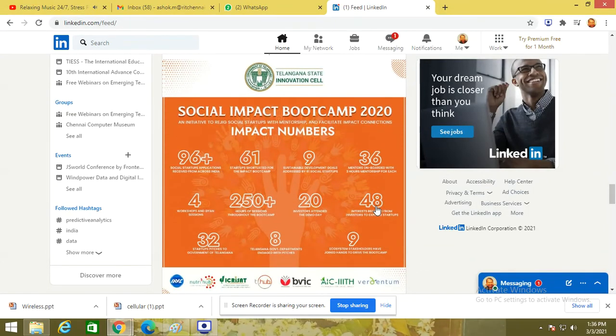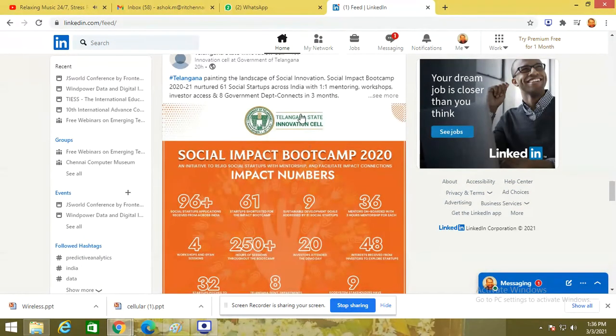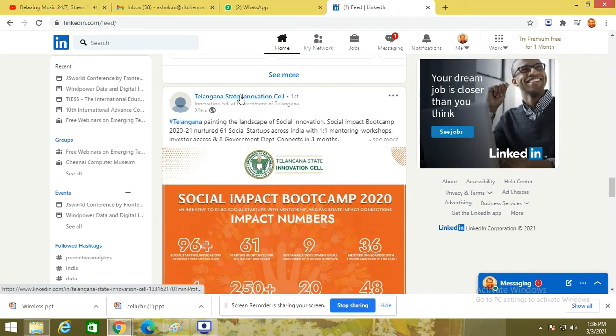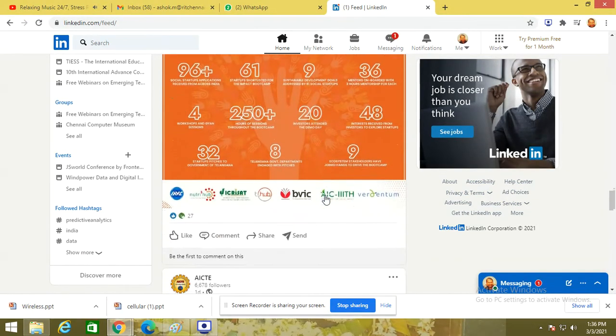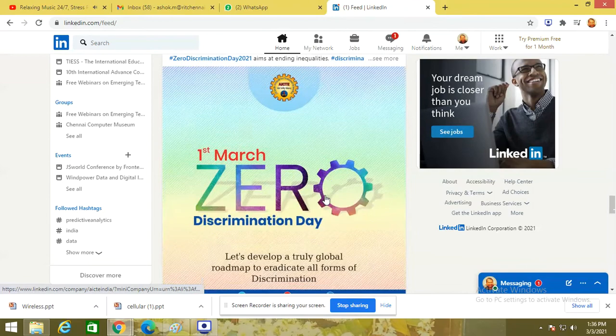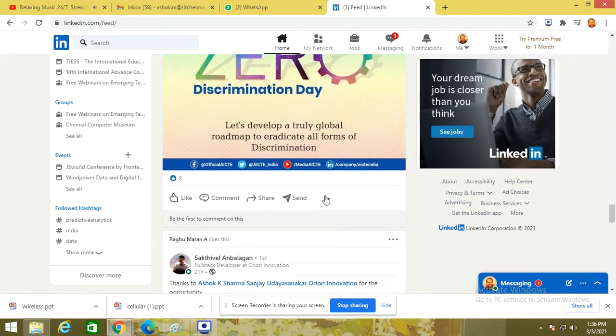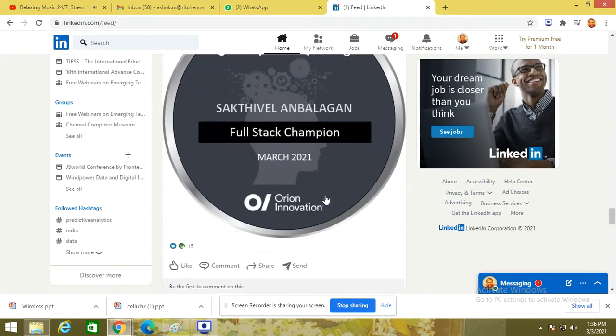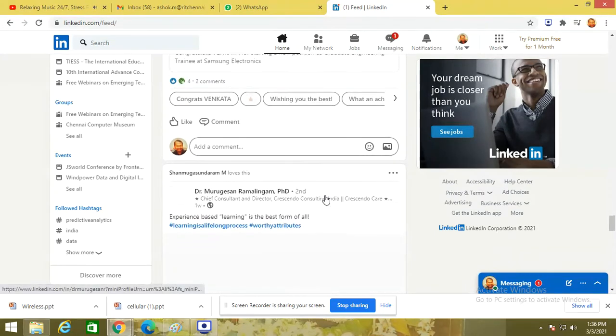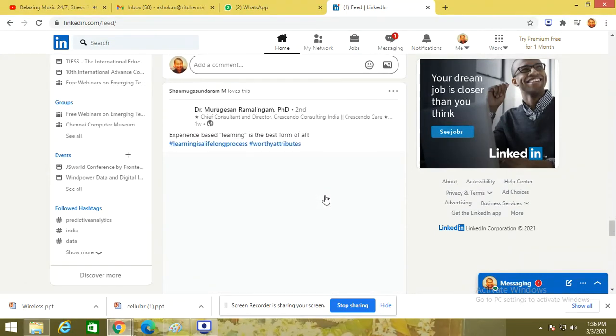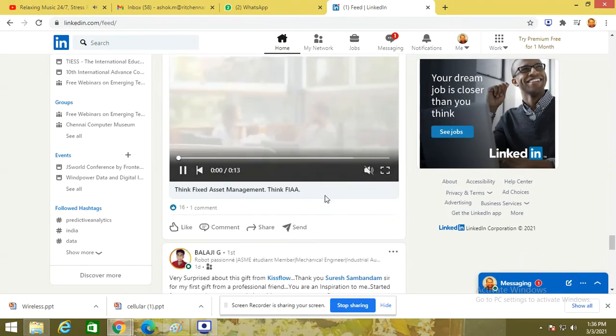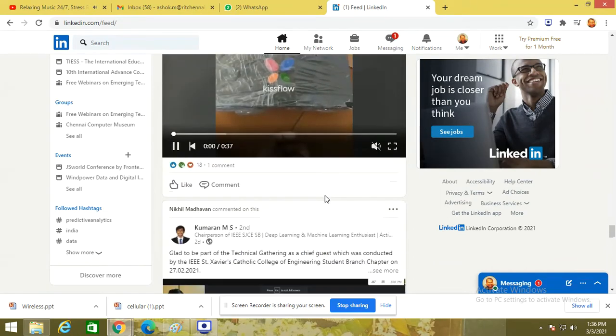Right. So even depending upon your interest, I am very much interested in innovation. So wherever in which state, see, I have subscribed to them, the Telangana State Innovation Cell. So I'm regularly getting information from them when they are conducting events. Likewise, every update will come to us about our community, whatever they are ready to move with. A lot of opportunities can be expected here.